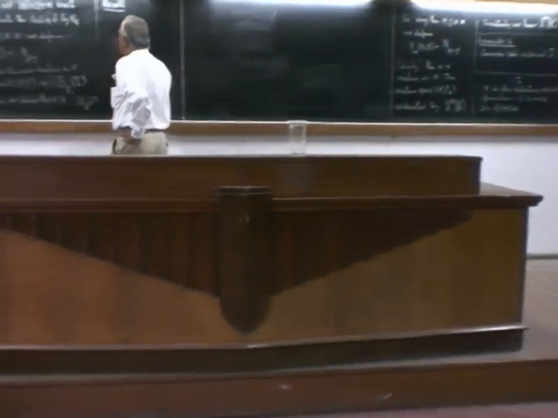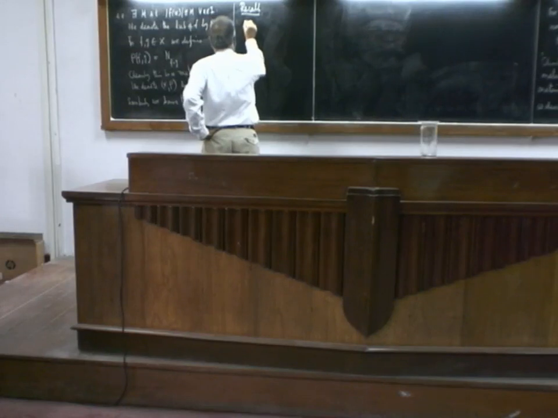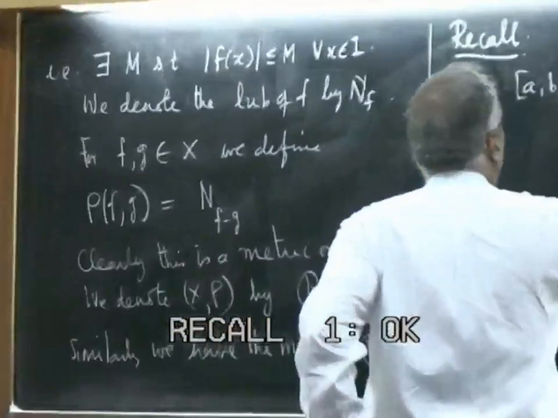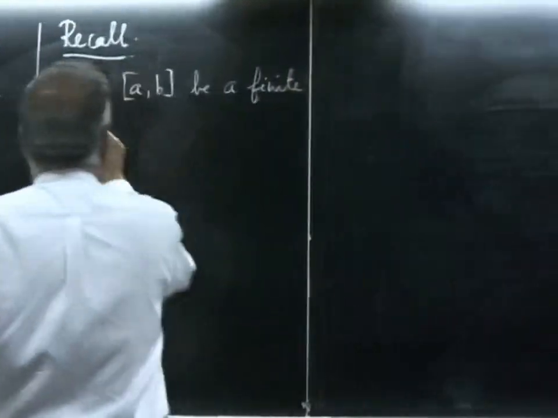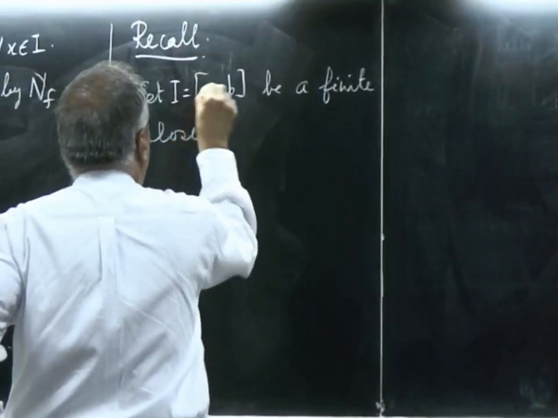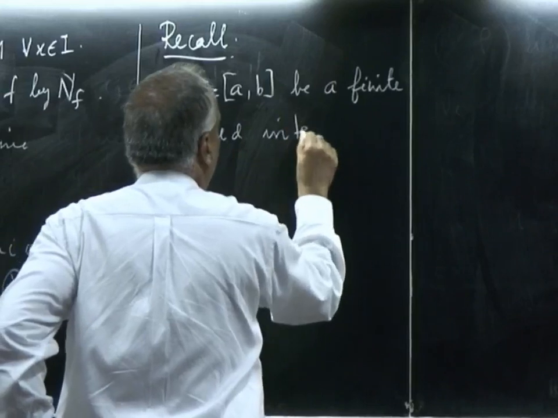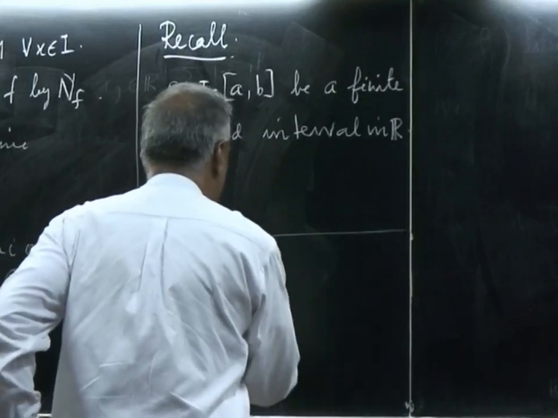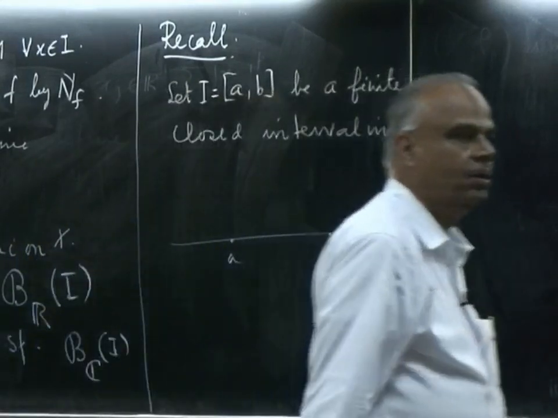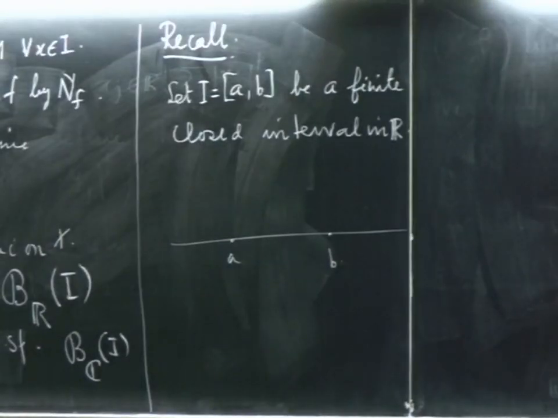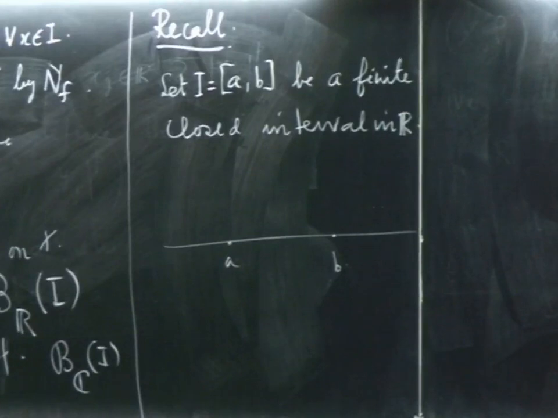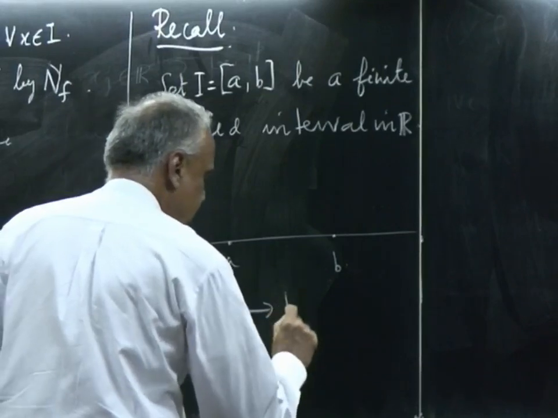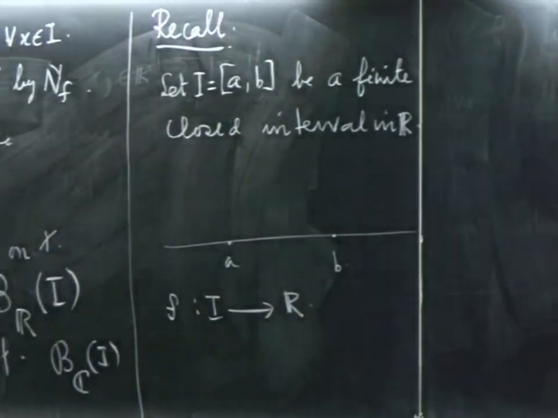So, let A B be a finite closed interval I in R. So, I have the real line A B. So, I have a finite closed interval A B. Then I look at a real valued function defined on the interval.